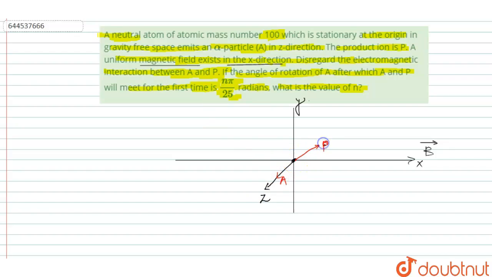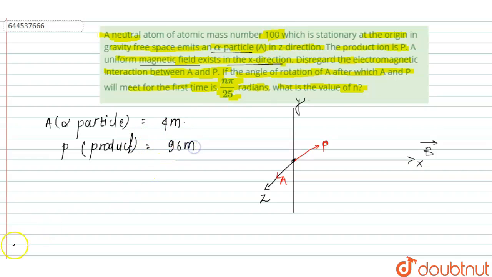A is the alpha particle, having mass 4m, and P is the product, having mass 100 minus 4m, that means 96m.